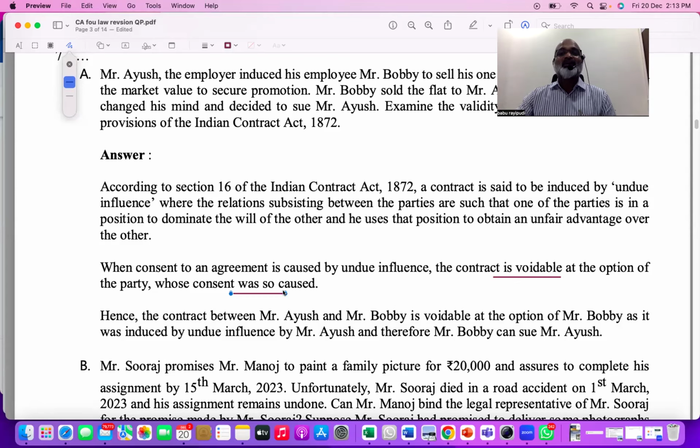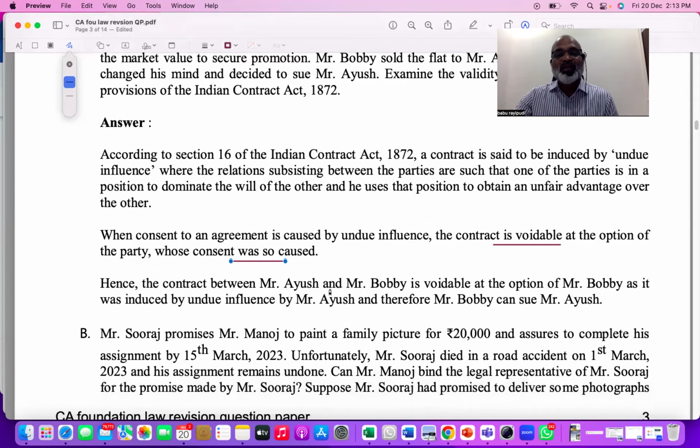So you have to add something and write properly, right? Therefore, in the contract between Ayush and Bobby, since they are in an employer and employee relation, definitely there is an existing relationship. That existing relationship will give us clarity that there is undue influence. Later on, too little value means unfair advantage, right? In the question it is given less value, no? So unfair advantage. So Mr. Bobby can file a suit and cancel the contract. Only thing is, with undue influence you can't claim damages, but you can definitely cancel the contract.